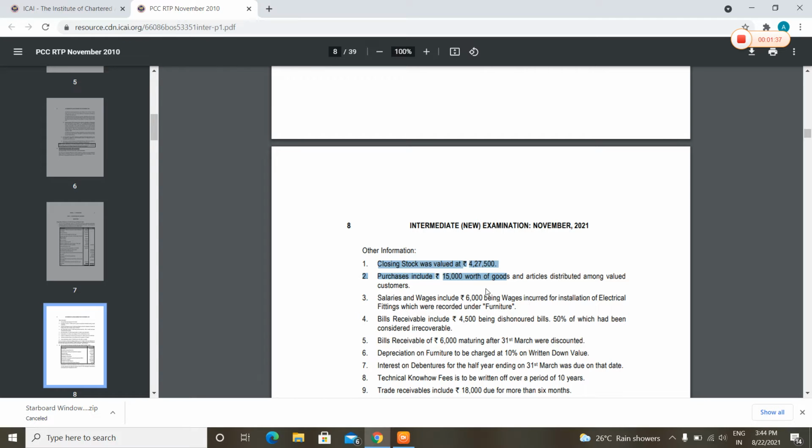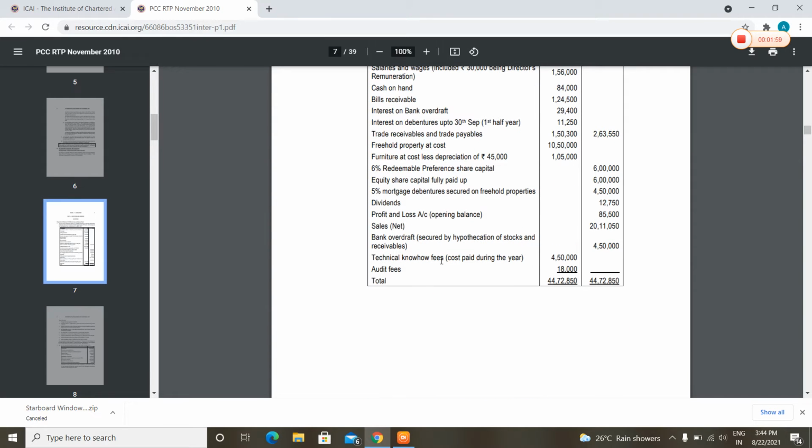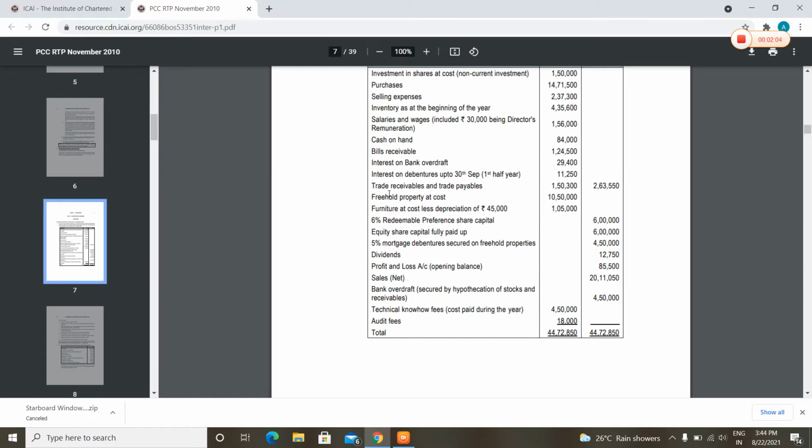Purchases include 50,000 worth of goods and articles distributed among valued customers. This means they have made advertisement, free distribution of samples, we can say. So we will deduct this from the original purchases of the RTP, I think it was for RTP 14,71,500. We will deduct it from this.